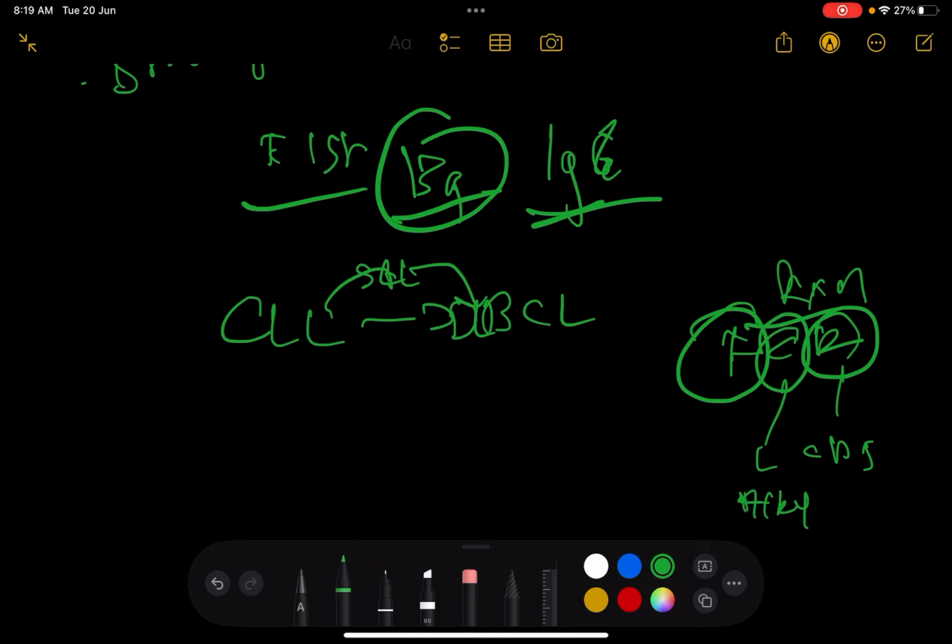So rituximab is something that is used, all right, and why do you want to treat it? Can you leave it? I mean, it has a good survival rate, right? So unless there are constitutional B symptoms like fever, lymphadenopathy, very high lymphocyte counts, massive lymphadenopathy or marrow failure, or if it's going into an aggressive form like a DLBCL or MBL, monoclonal B lymphocytosis, we need to get into treatment.